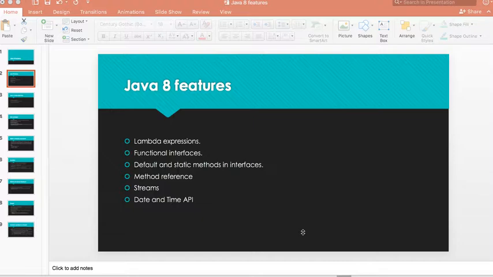And the next ones are method reference, streams and the date and time API. Out of which I will be concentrating on lambda expressions, functional interfaces, method reference and streams.